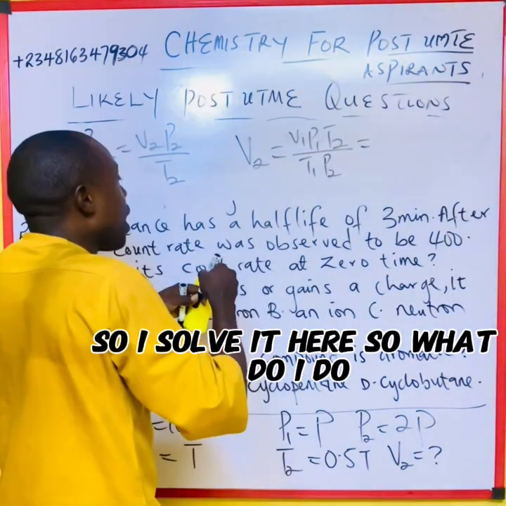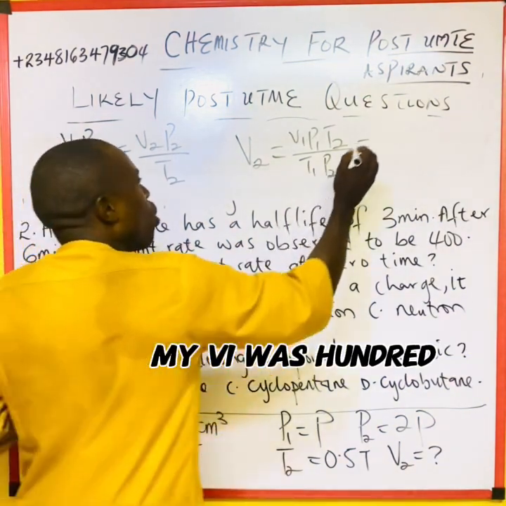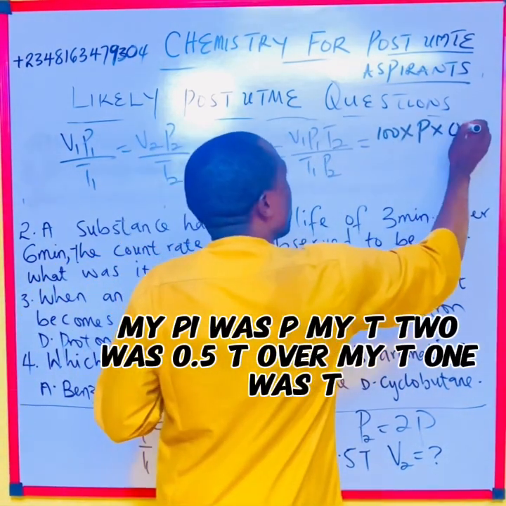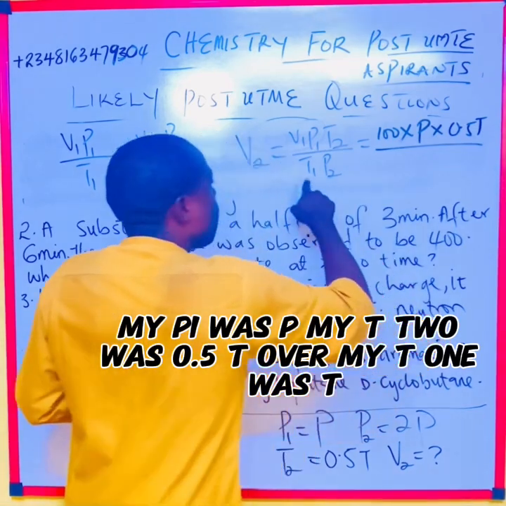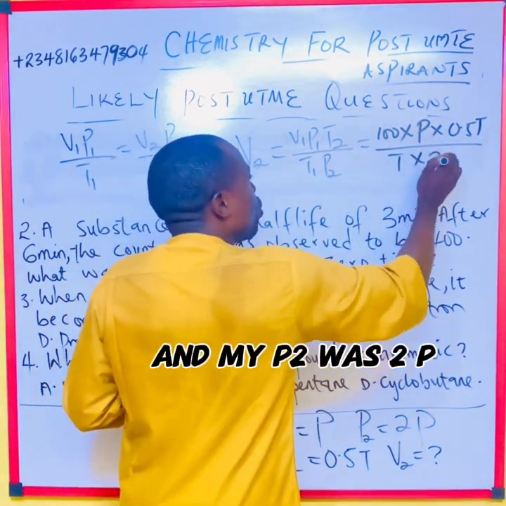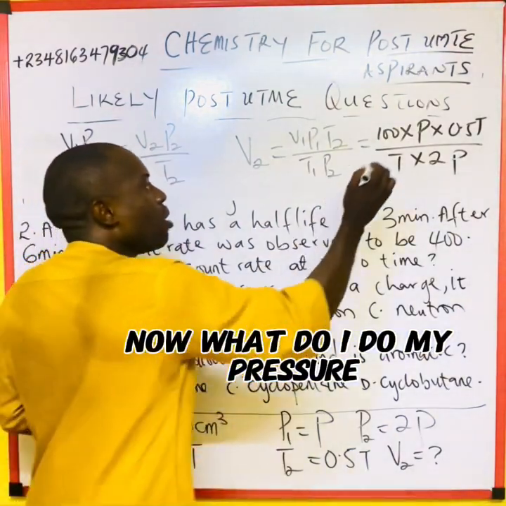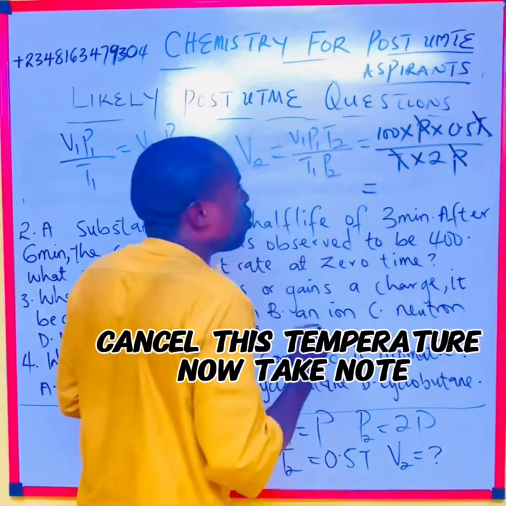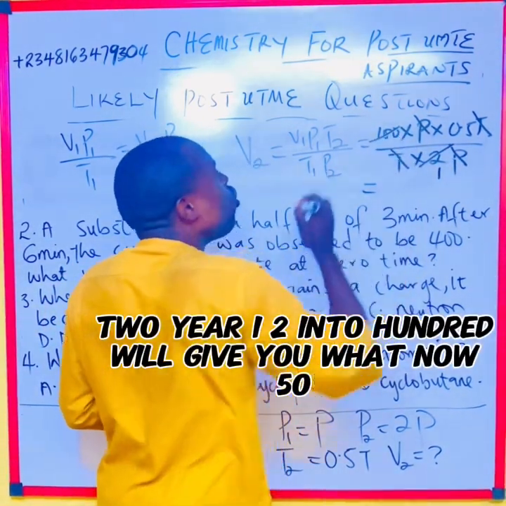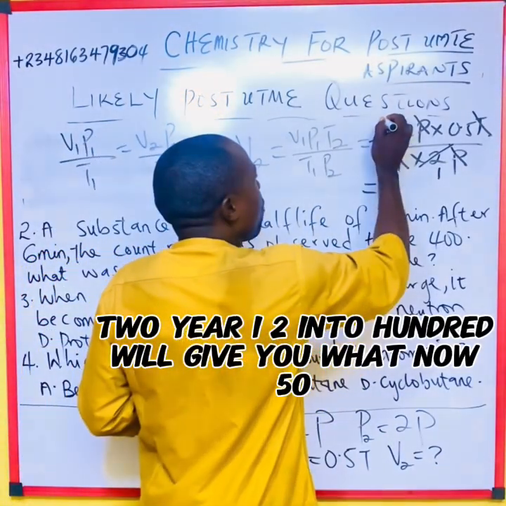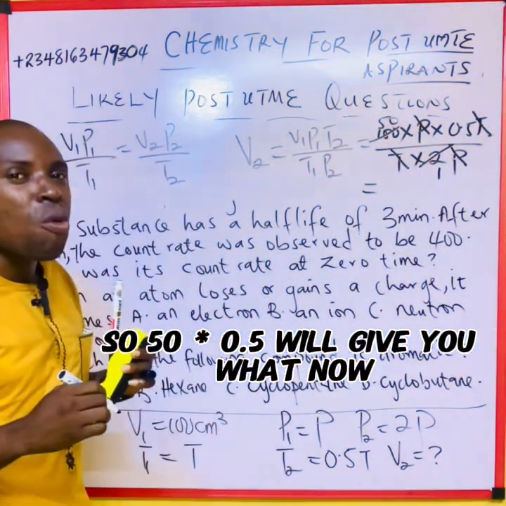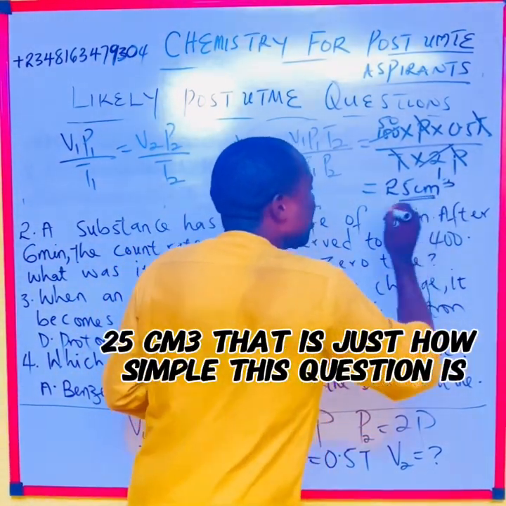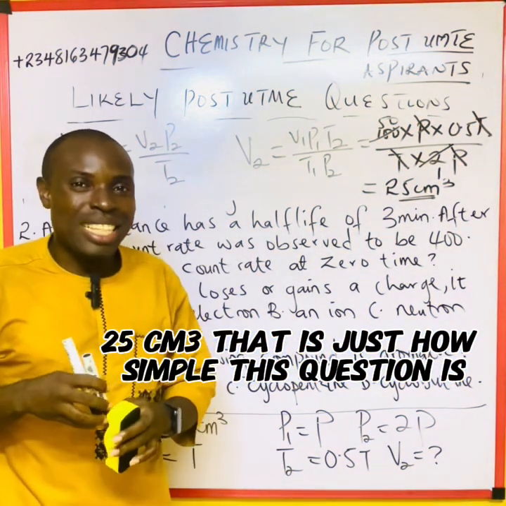So I solve it here. My V1 was 100, my P1 was P, my T2 was 0.5T, over my T1 which was T, and my P2 was 2P. Now, the pressure cancels this pressure, and the temperature cancels this temperature. Now take note, 2 into 100 will give me 50. So 50 times 0.5 will give me 25 cm³. That is just how simple this question is.